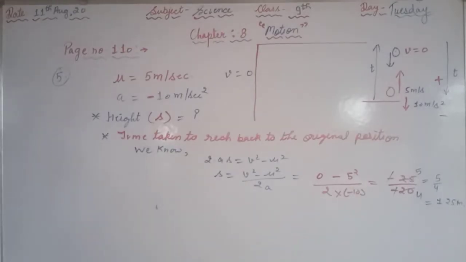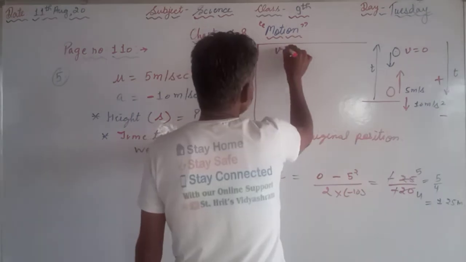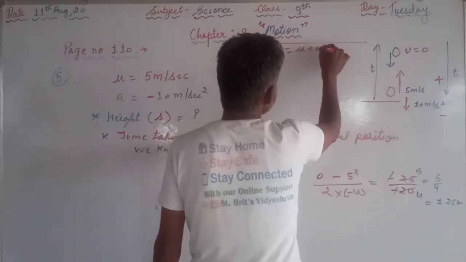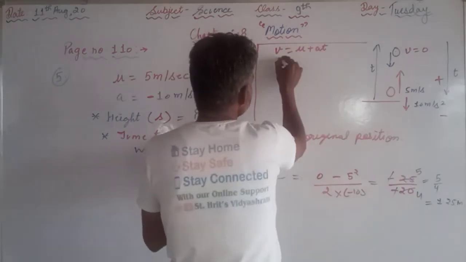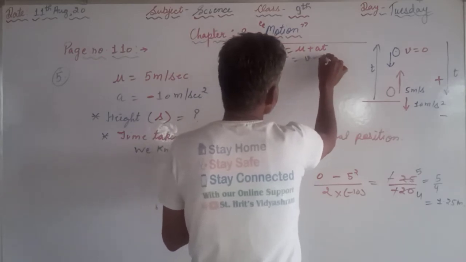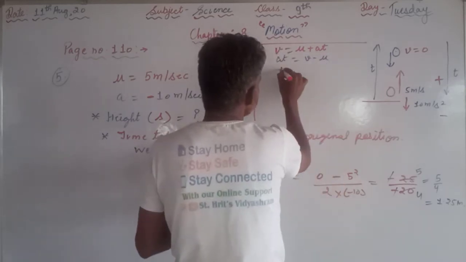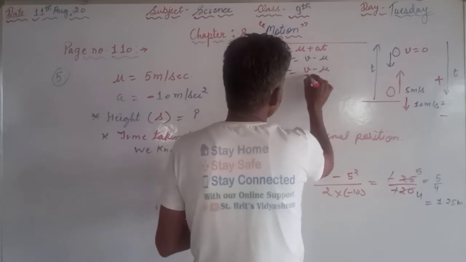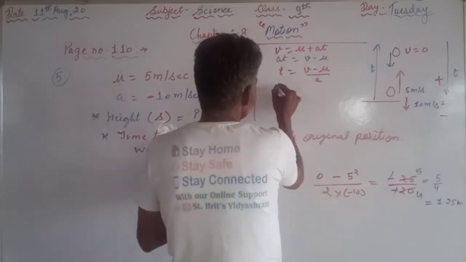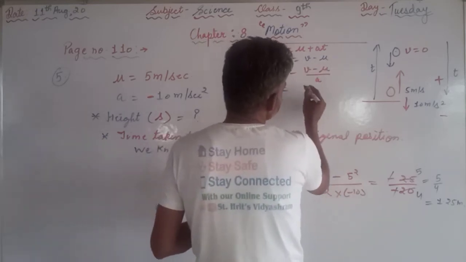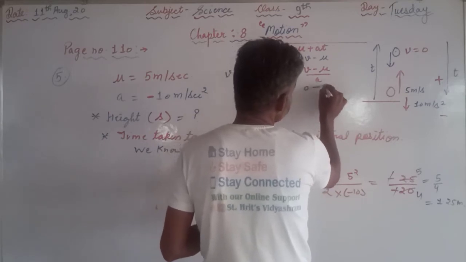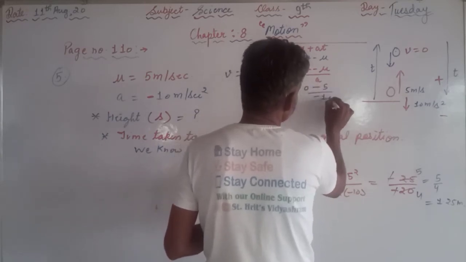So for that we are having the equation v is equal to u plus at. So that is the first equation. From here we can say that at is equal to v minus u, so t is equal to v minus u upon a. So t will be equal to 0 minus 5 upon minus 10.